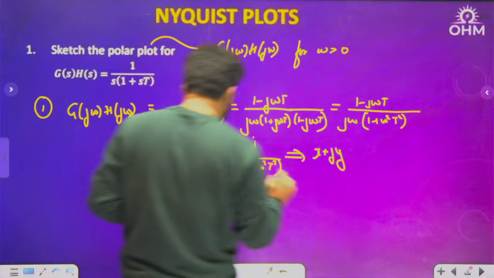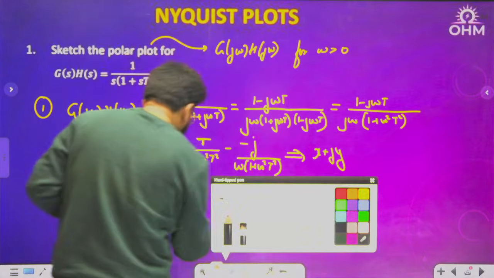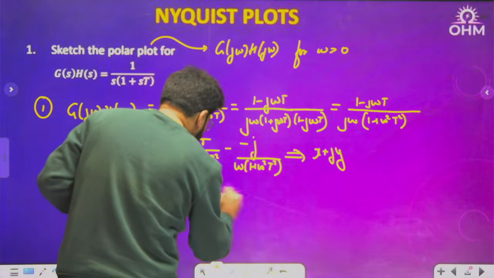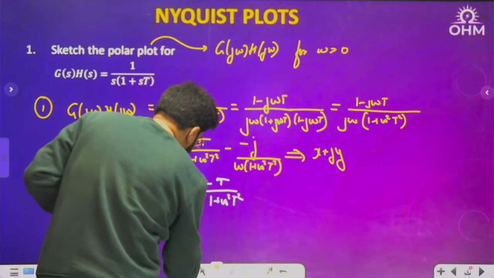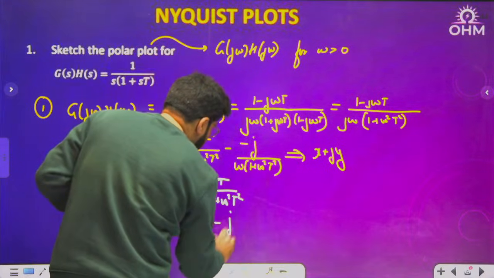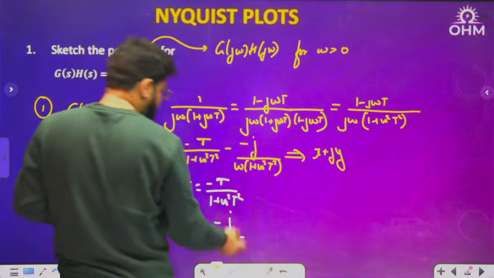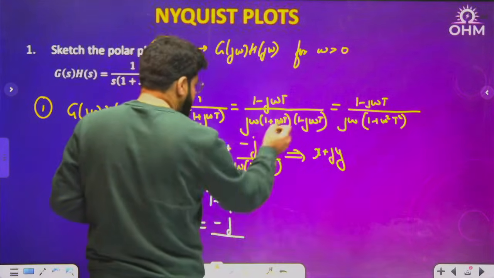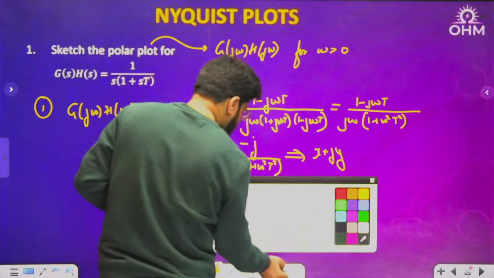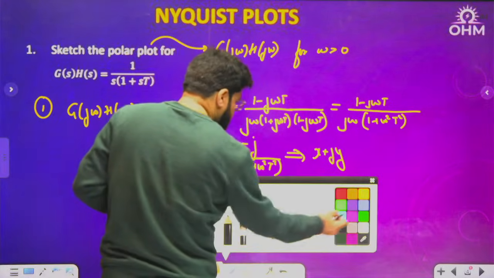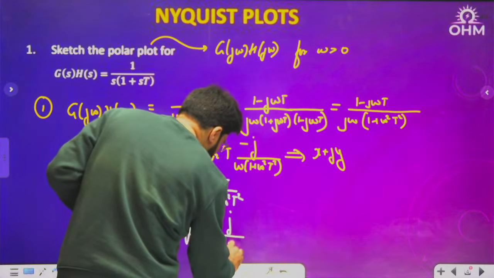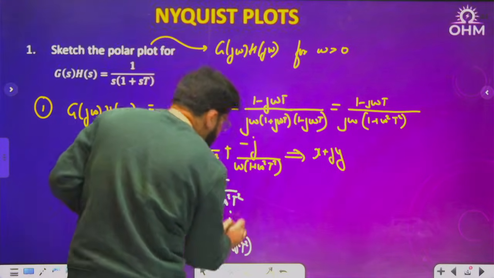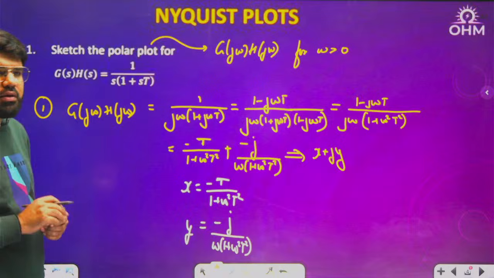Now see here, this is what is known as the Cartesian form of the complex number, x plus jy format, where what is the value of x? The value of x is minus t upon 1 plus omega square t square. The value of y is given by minus j. I have already written there. So the imaginary part is minus j by omega 1 plus omega square t square, correct?